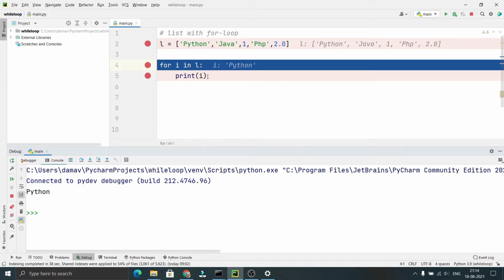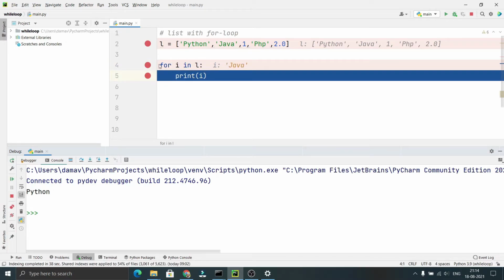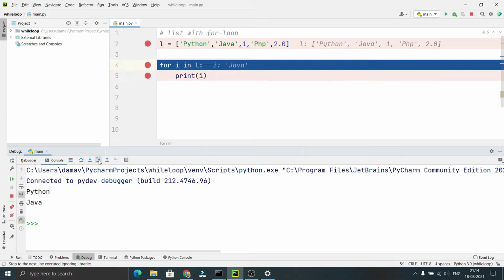After executing this line, again the flow comes here. After executing this line for the second time, the i value will be Java. Now it prints Java. Now again the flow comes here. After executing that line, the i value will be changed to 1, and then it prints 1.